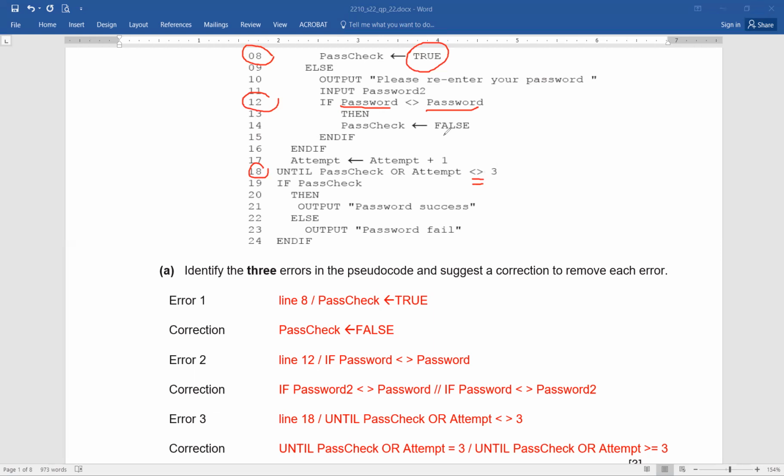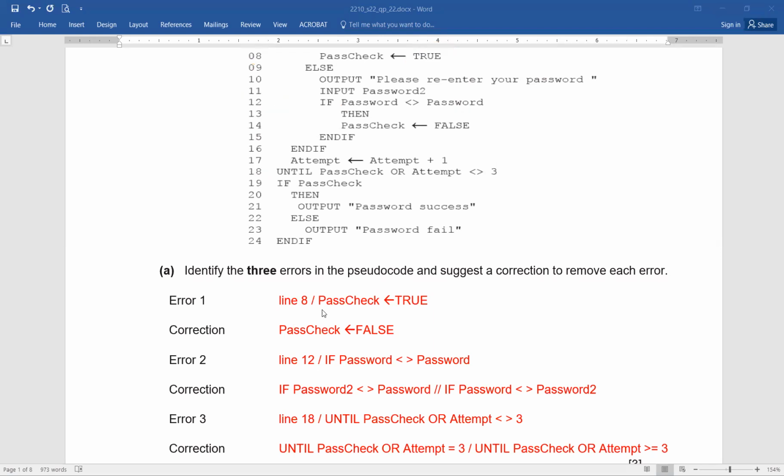Again, remember what we have told you, that do not start attempting immediately. First, go through the whole question, locate the errors, underline them with pencil. If you're confident about your answer, only then go for writing down the final answer. Please remember, please follow the instructions as we have told you. Fine. Just recall the same.